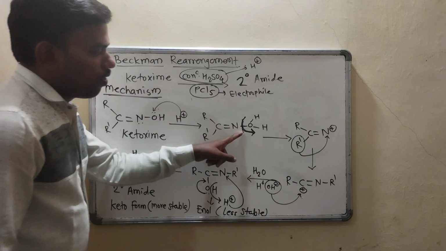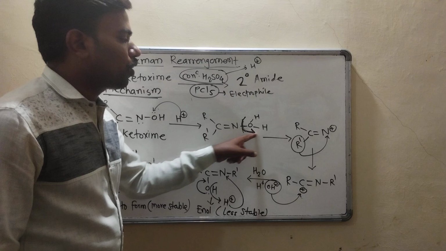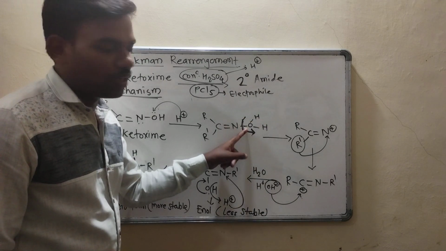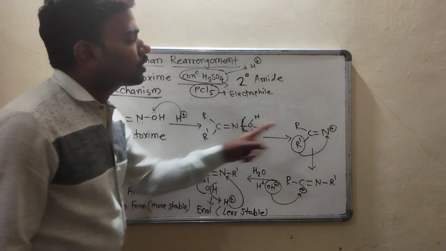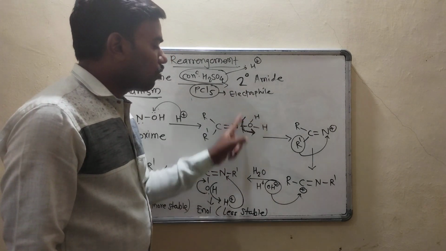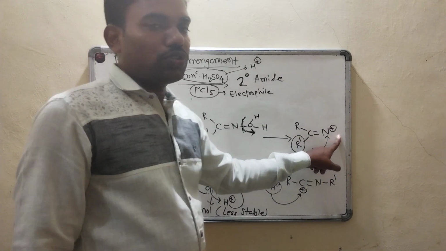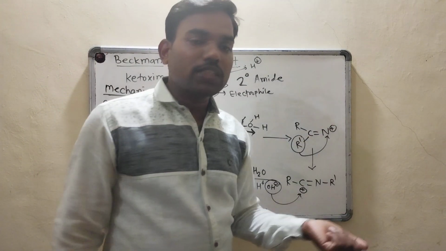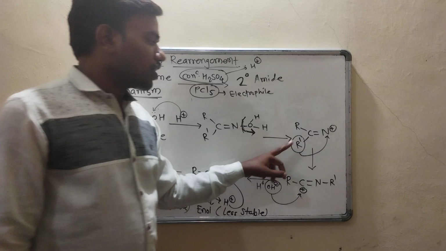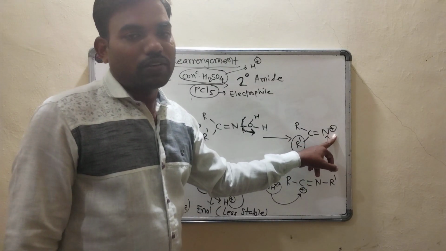Due to that, what will happen? Removal of water molecule. Here formation of water molecule H2O will take place. So once this water molecule is getting removed, nitrogen possesses positive charge. As nitrogen possesses positive charge, this R dash group goes towards nitrogen.